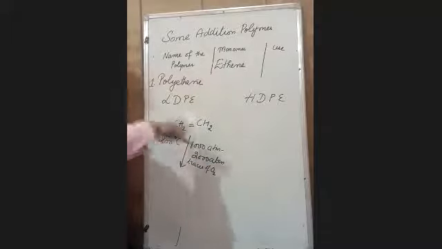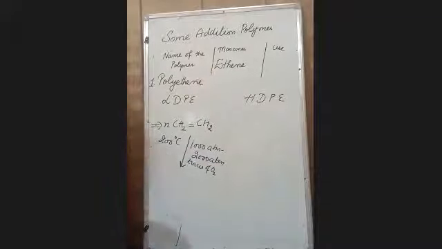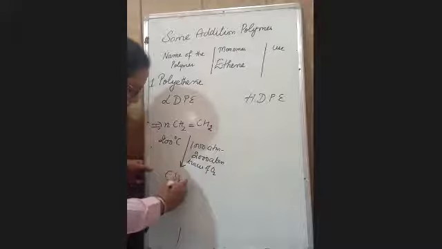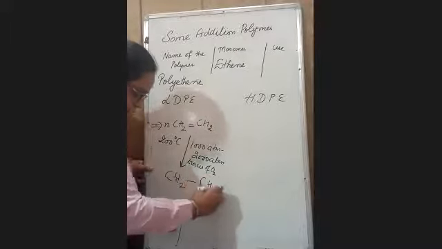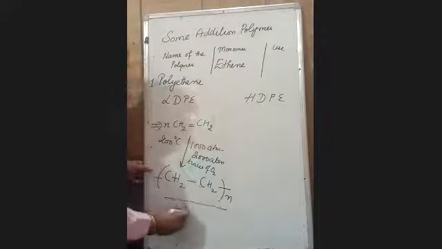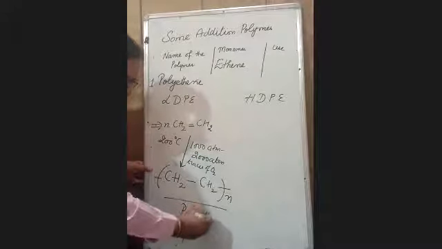After changing these conditions, the product is different. We will get the low density polyethylene. What we will get is a polyethylene molecule. It is low density polyethylene.